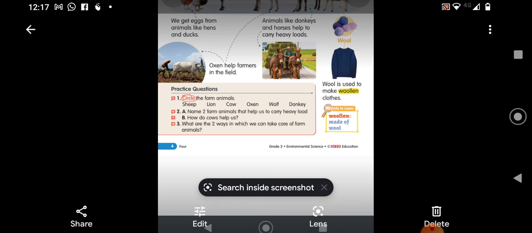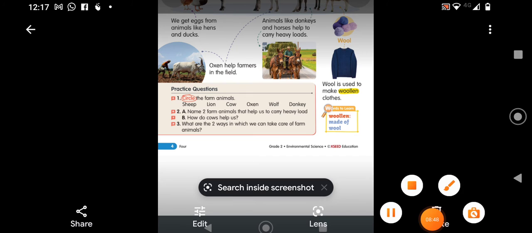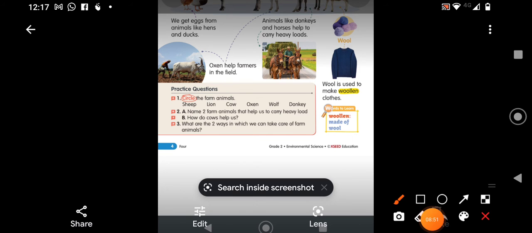Circle the farm animals: sheep, lion, cow, oxen, wolf and donkey. What all should be circled, children? I hope you all have done it correctly. Let us try that. Yes, sheep we have to circle. Cow we have to circle because it will not harm. Lion, it will harm us, so you cannot circle that. Wolf also may harm us. They are wild, no, children. Donkey, because donkeys can carry the load.